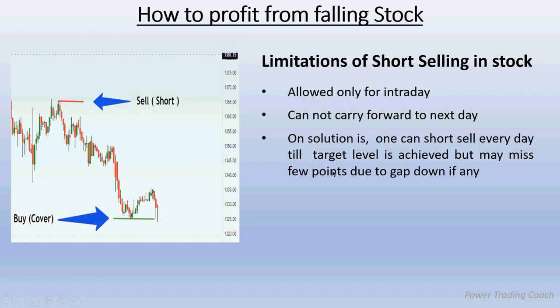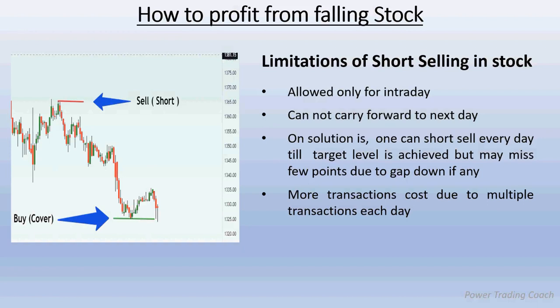Every day you have to do the same thing. But if there is a gap down the next day, you may miss some points. That is the disadvantage. Since you are going to short every day till the target, it involves more transactions, because every day you will be doing buy and sell over a number of days until you reach the target. That means there is an unnecessary cost. You may not be able to cover all points till the target. As I told you, if there is a gap down on any day, you probably lose those points, in case it gaps down and then reaches the target without filling the gap.